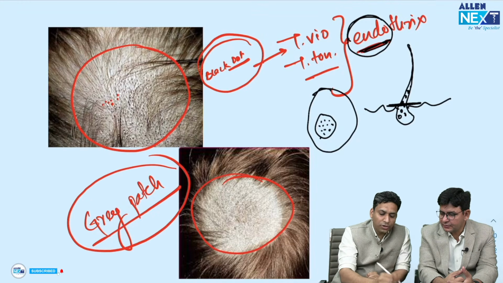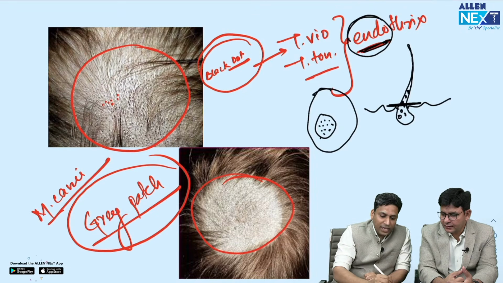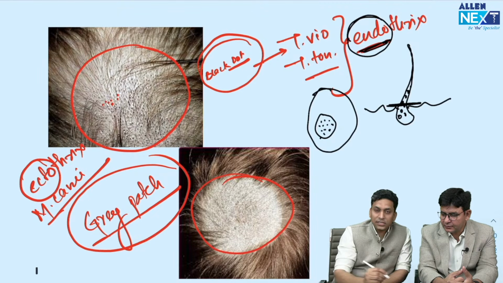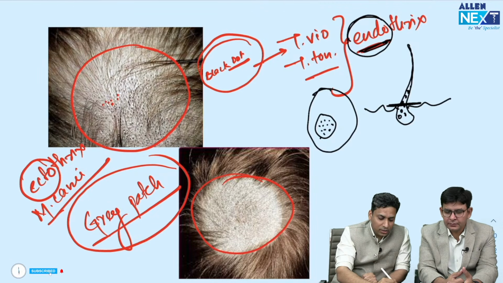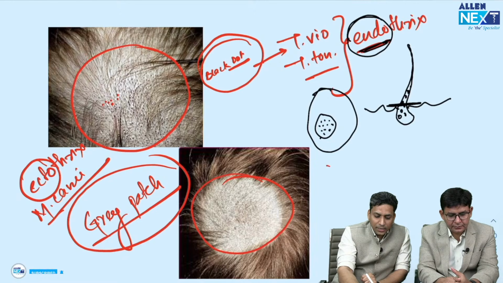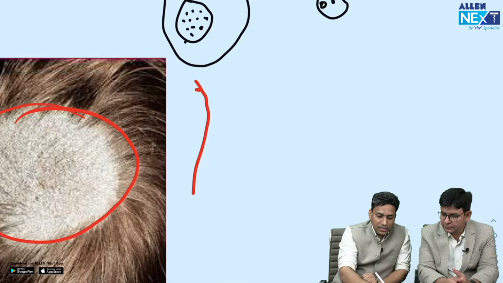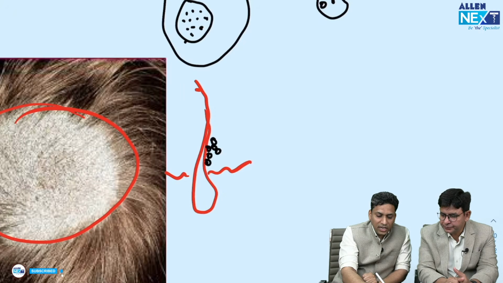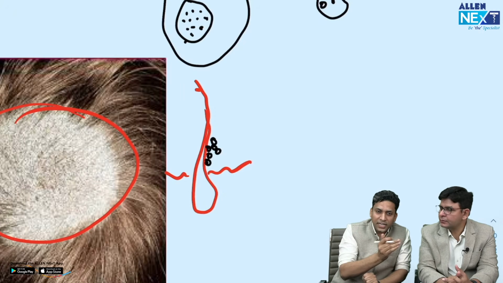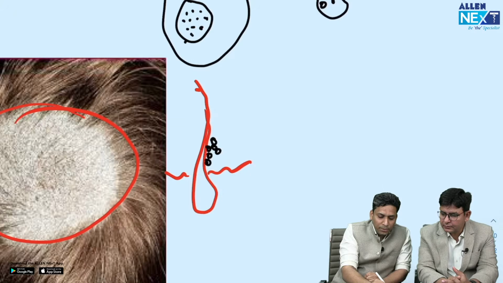Like just now I told you, grey patch is commonly caused by Microsporum canis. Now Microsporum canis is ectothrix. Now because this is ectothrix, the spores are outside the hair follicle. तो मान लीजिए ये हेयर फॉलिकल है. So if this is the hair follicle, all the spores are outside. So they are making the hair follicle weak from the outside. So this hair follicle does not break just at the level of scalp, it breaks somewhere here.